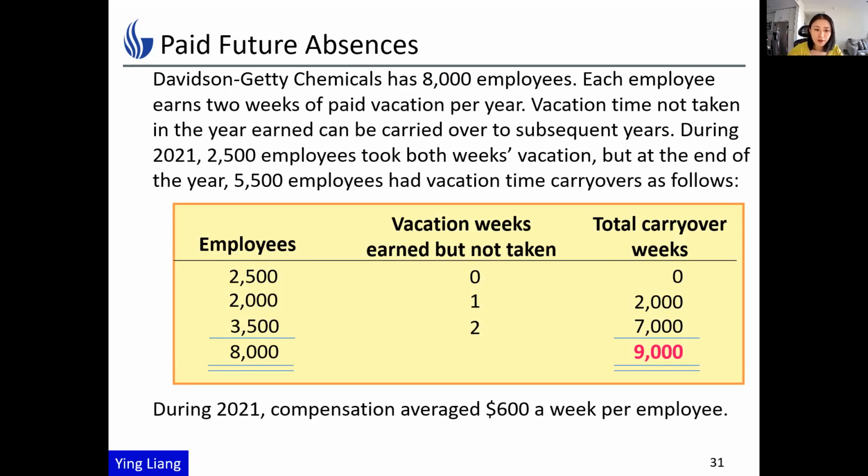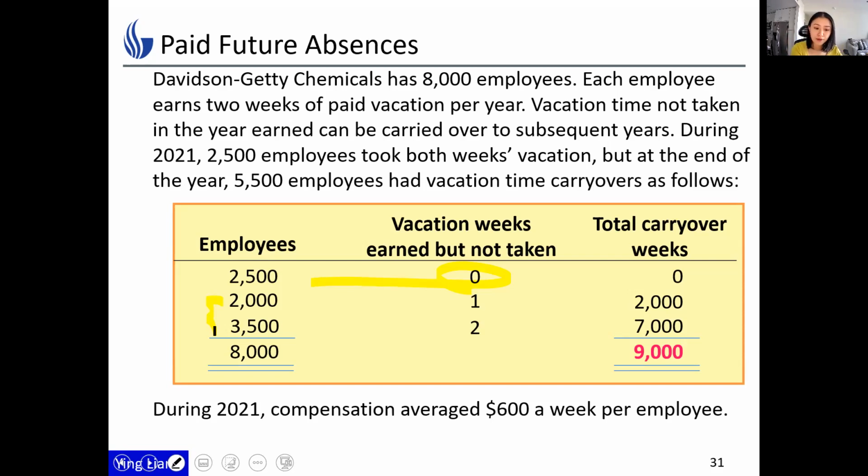During 2021, 2,500 employees took both weeks of vacation. That's why they have 0 left. But at the end of the year, in total, 5,500 employees had vacation time carried over, as follows, which is these 2 lines.